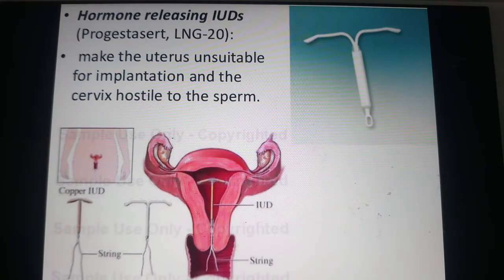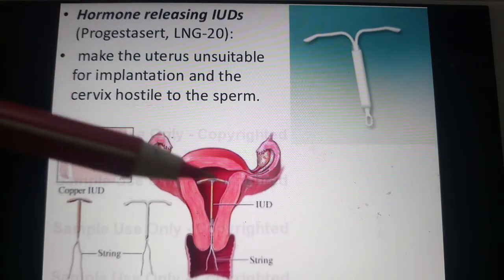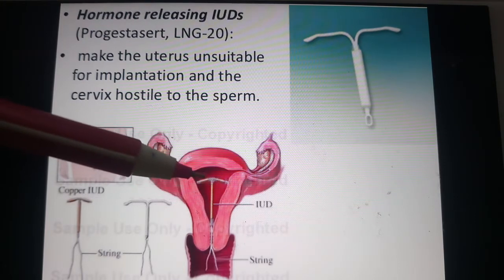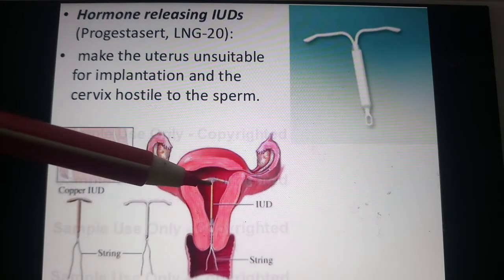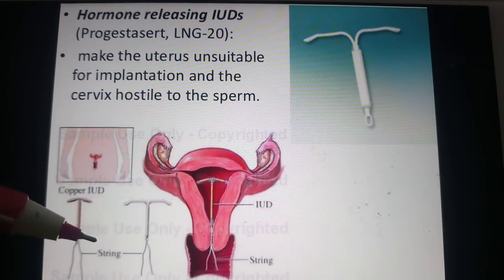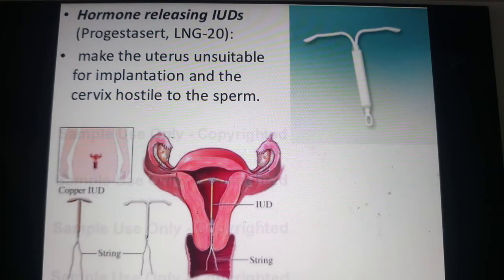It also makes the uterus unsuitable for implantation. We have studied what implantation is, the attachment of the blastocyst to the endometrium lining of the uterus. That is also avoided. And the cervix is hostile to the sperm. Understood? The main principle is the same. See here in the diagram how the copper T or intrauterine devices have been placed through the vagina by expert nurses or doctors with the help of the string. These are the different types of IUDs.